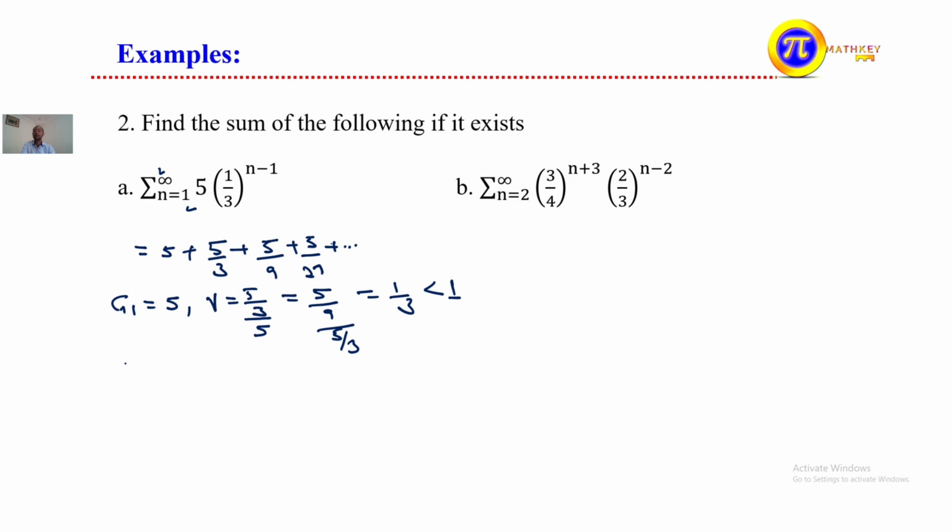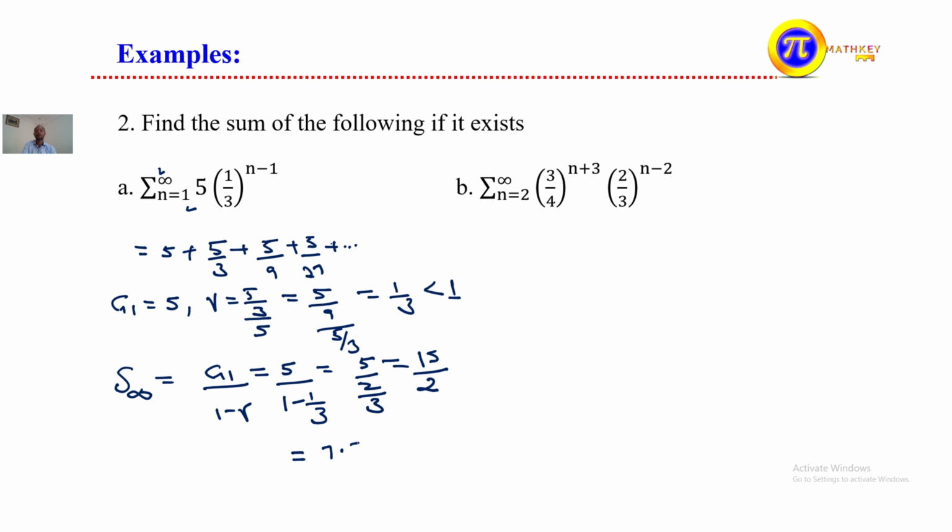The sum of this infinite series, the sum as n goes to infinity, is g1 over 1 minus r. g1 is 5 and the common ratio is 1 over 3, so 1 minus 1 over 3. The value is 5 over 2 over 3, since 3 minus 1 is 2 over 3, which equals 5 times 3 over 2. That is 15 over 2, or if you want to divide, this is 7.5. You can express it in either form; this is the answer, and this is also the answer. So the solution for this one is 7.5, or the sum of this infinite series is equal to 15 over 2, we can say.